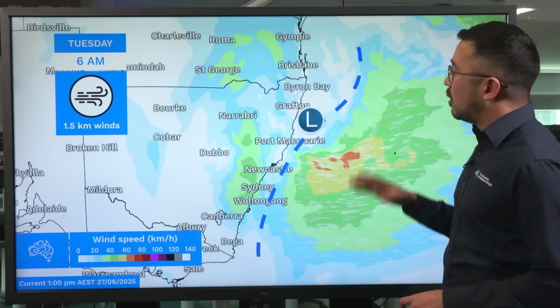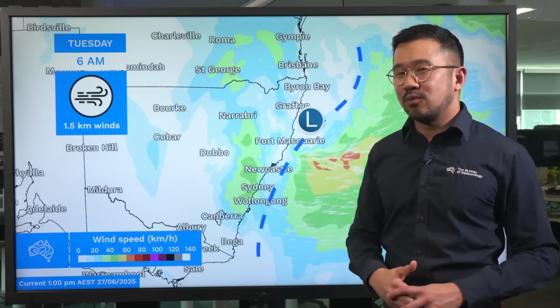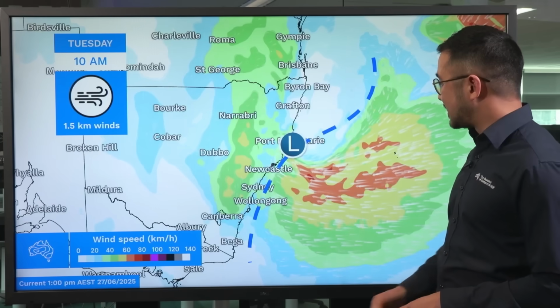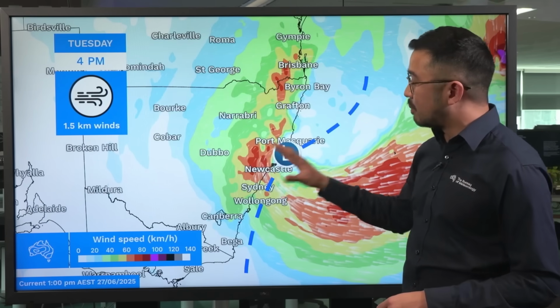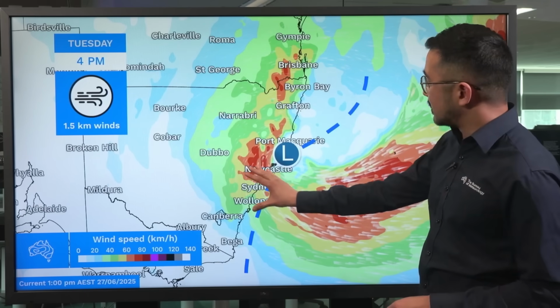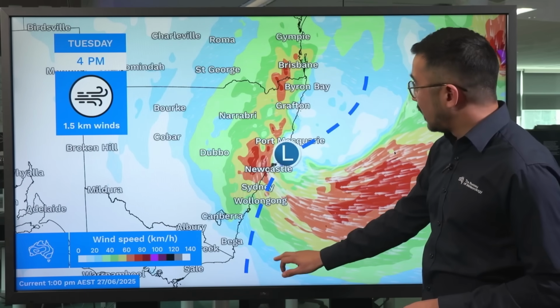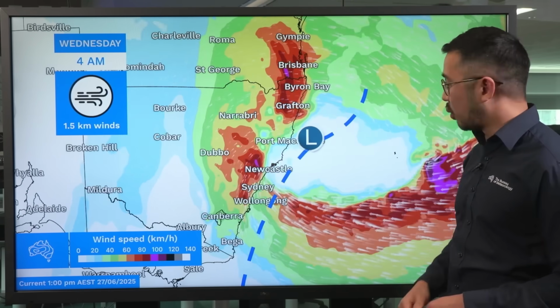As well as rainfall, we're also expected to see very strong winds. So if we look above the surface, that'll give an idea of what could be mixed down towards the surface itself. On Tuesday, with that low pressure system forming, we see very strong winds above the surface in excess of 80 kilometres an hour, really wrapping around the southern side of that low and onto the coast. And through the afternoon, very strong to damaging winds also building across southeastern parts of Queensland.